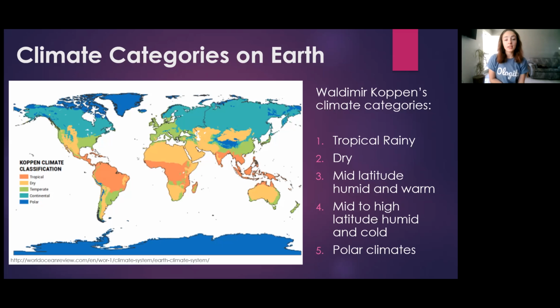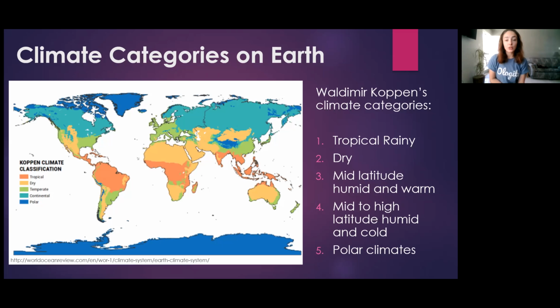The second category is dry, shown in this map as yellow. Dry climate regions include deserts and grassy plains, regions that receive little precipitation, and evaporation and transpiration rates exceed that of precipitation rates in most years.